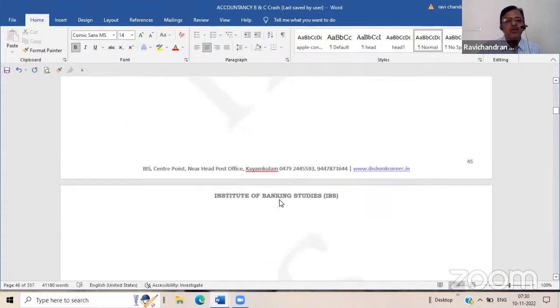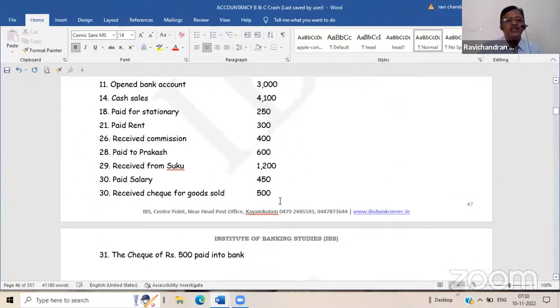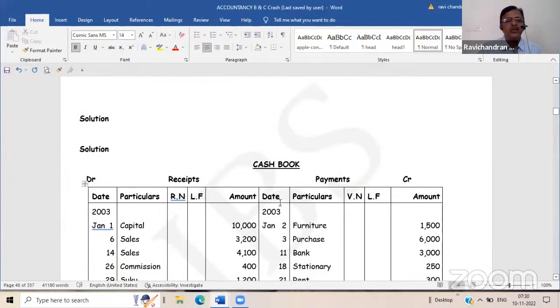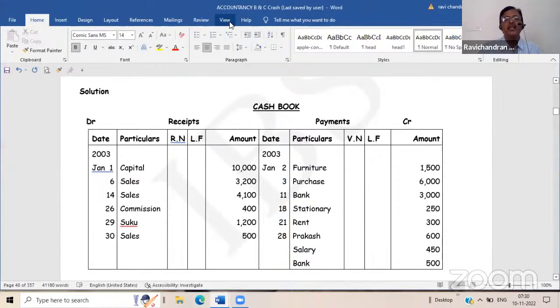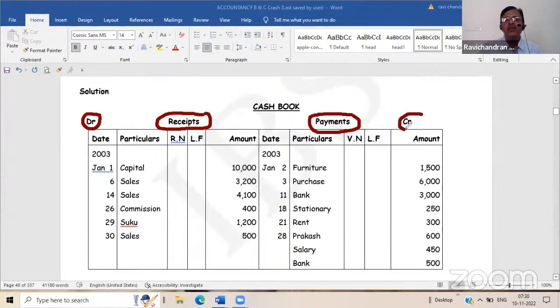So it is a day book in the sense that instead of writing the journal, you will write it directly to the cash book. Here it is very easy to write because you need not go for applying the rules and other things. If there is a cash receipt, you have to put it in the debit column of the cash book. If there is a cash payment, immediately you can put it in the credit column of the cash book.